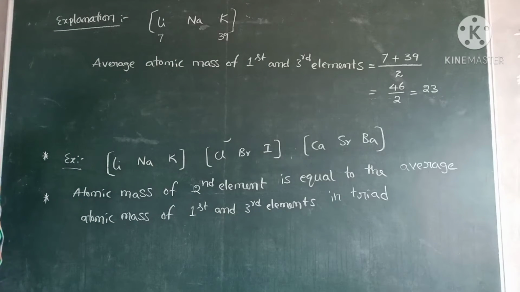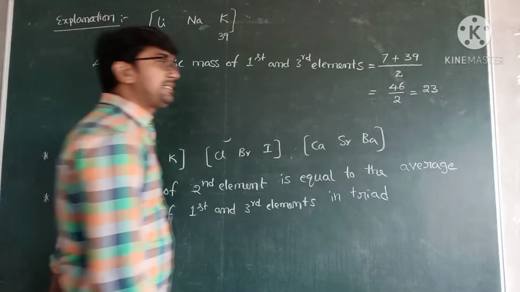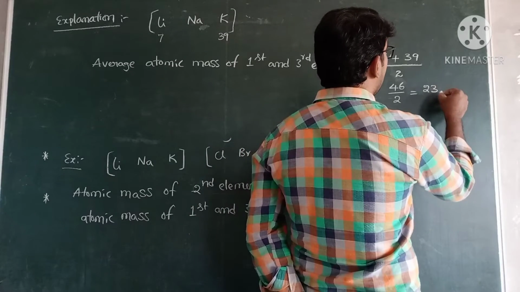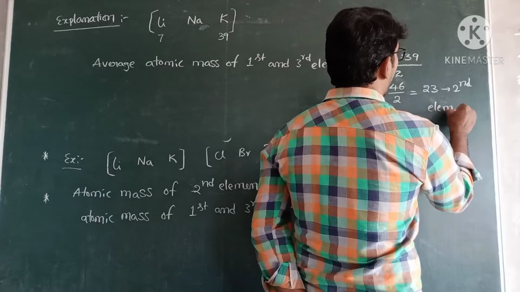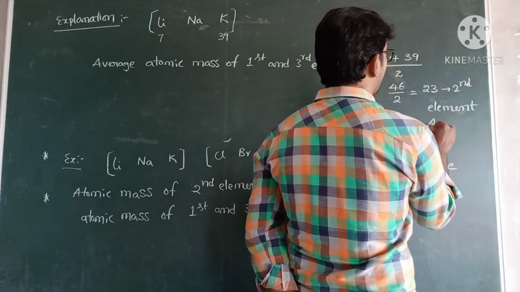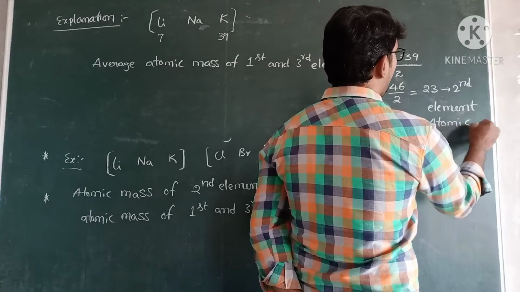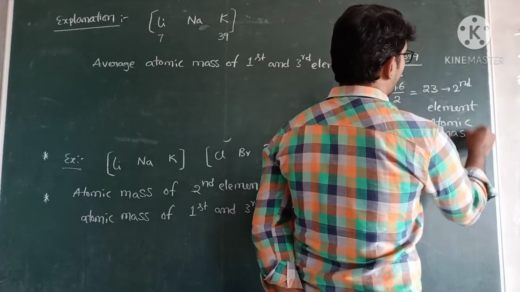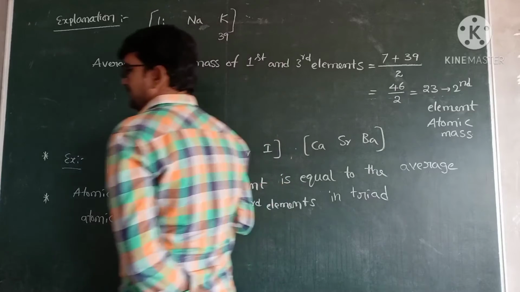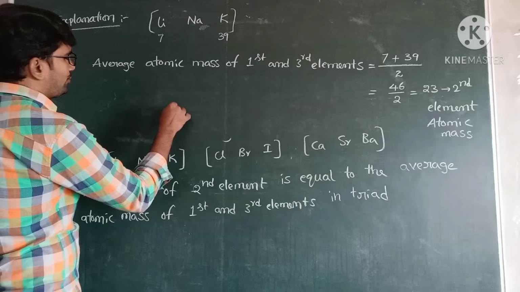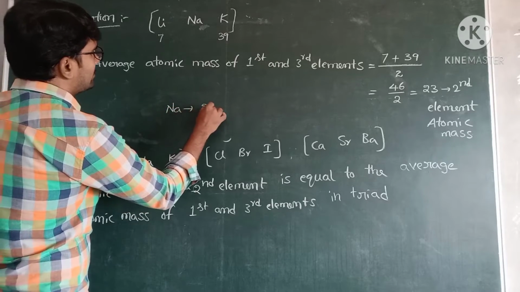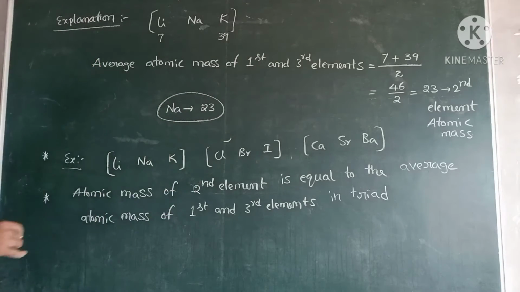The average value is equal to the second element's atomic mass. What is the second element? The second element is sodium, and sodium atomic mass is 23. So the condition is perfectly applicable to this triad.